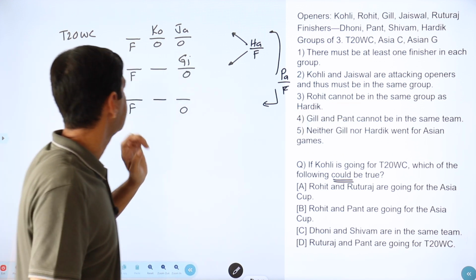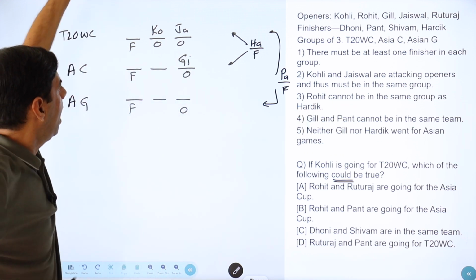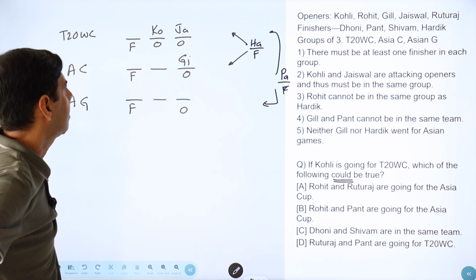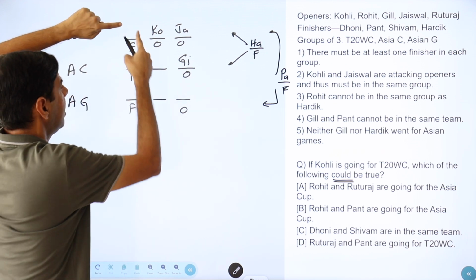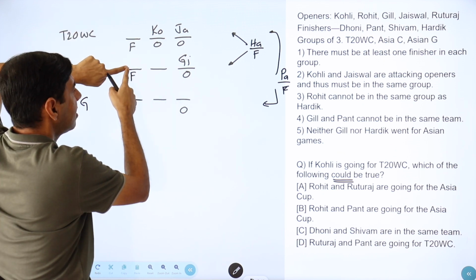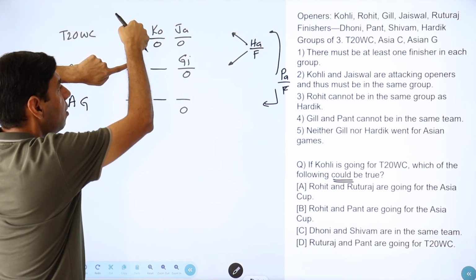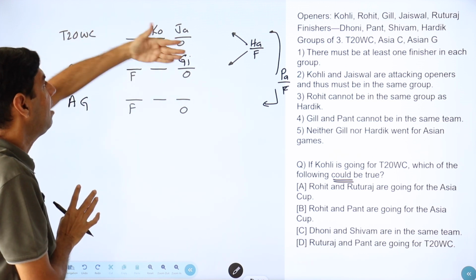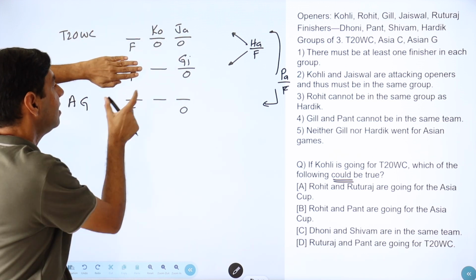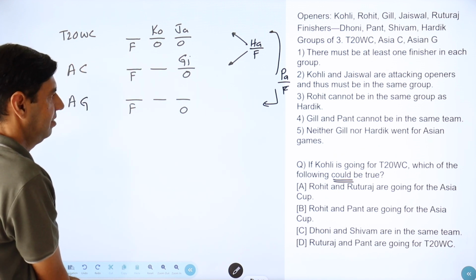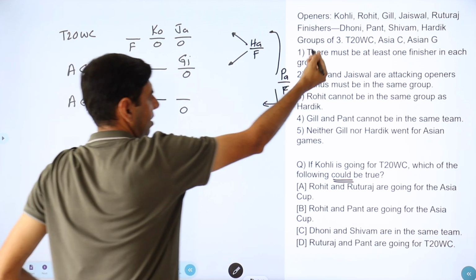Rohit cannot be in the same group as Hardik. So Hardik is going to be in one of these groups, and in that group Rohit cannot be. So just think if-then. If Hardik is here, then Rohit will be somewhere here. If Hardik is this finisher, then Rohit cannot be there. Rohit has to be here. Okay, so something I am getting. If Hardik comes here, then Rohit is stuck to just one place, Asian Games. Which is okay. The first two we have already handled.